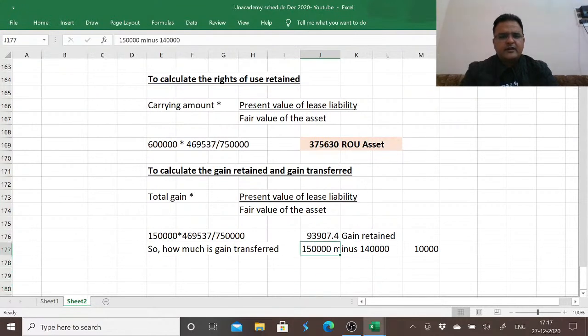So the gain retained is 1,50,000 minus 93,907.4, which turns out to be equivalent to 1,50,000 minus 93,907.4, which is actually 56,092.6.